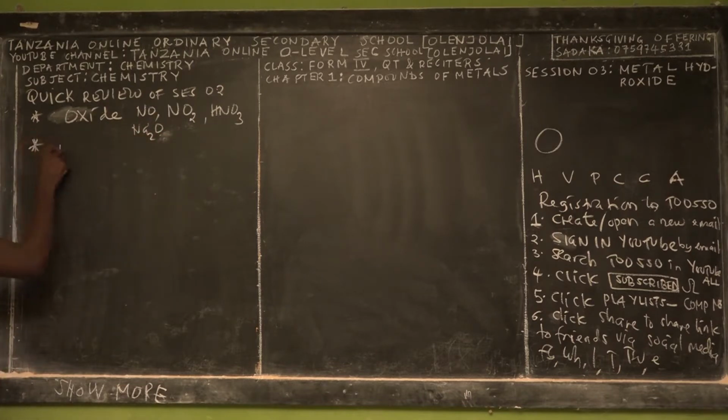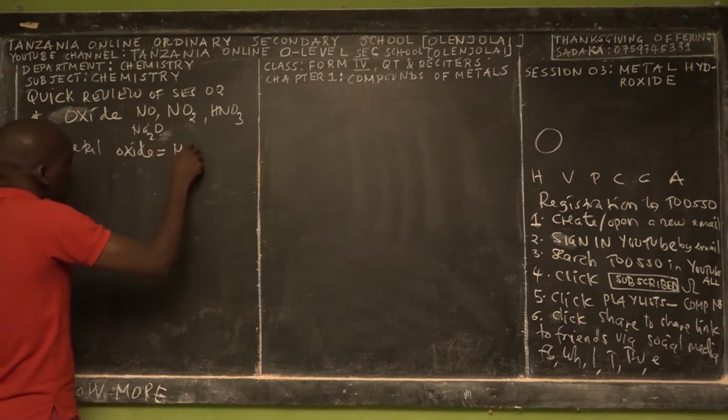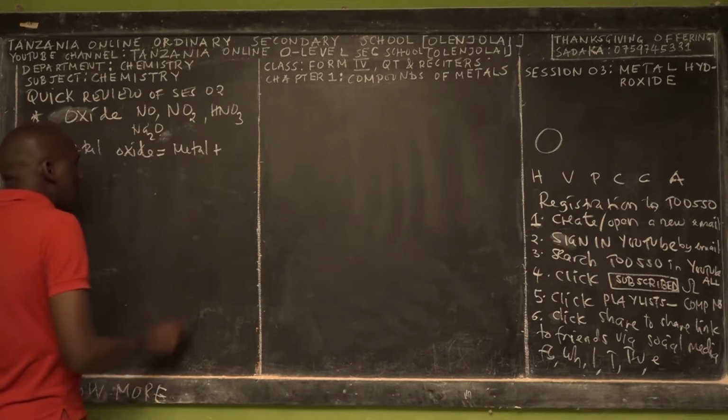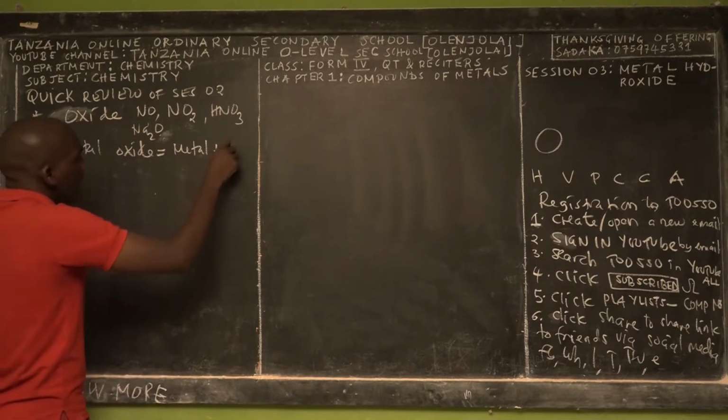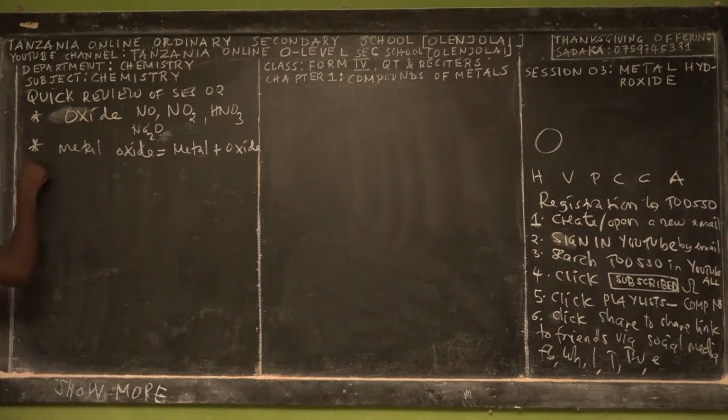So again, I taught you to define metal oxide. Simply, metal oxide is a compound made by a metal and an oxide. So an oxide means that oxygen element. Afterward, I taught you about preparations of metal oxide. Methods, I taught about methods.